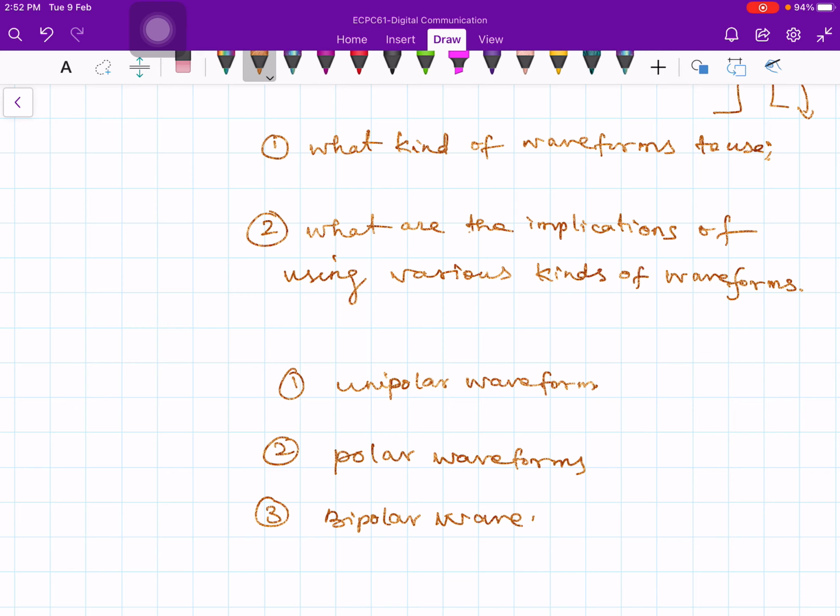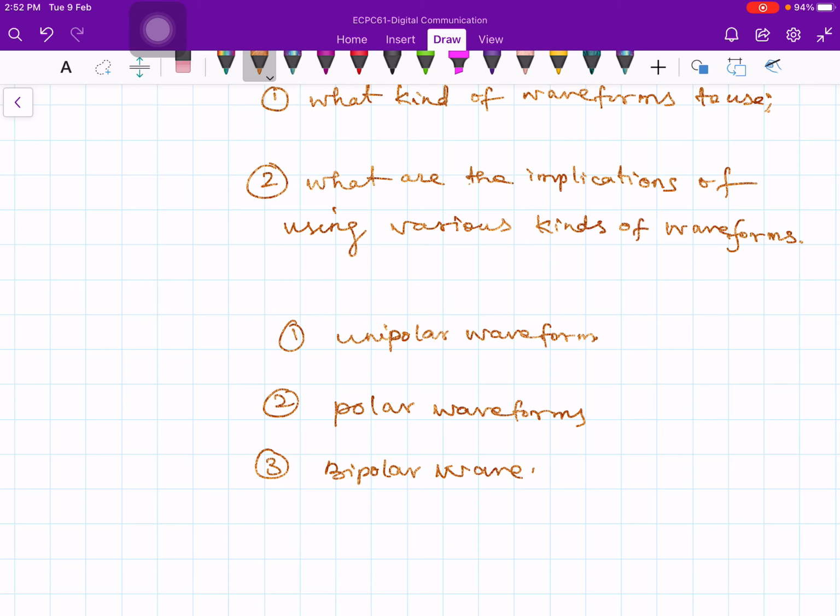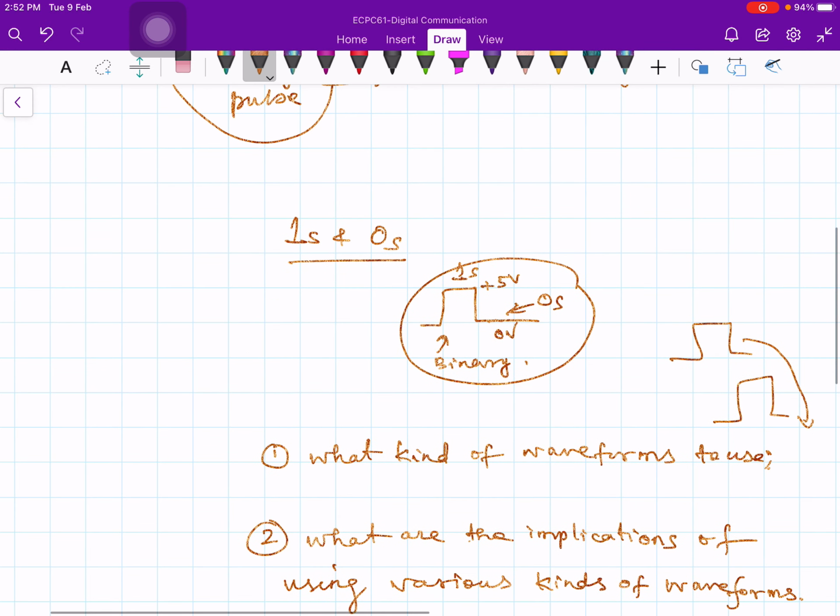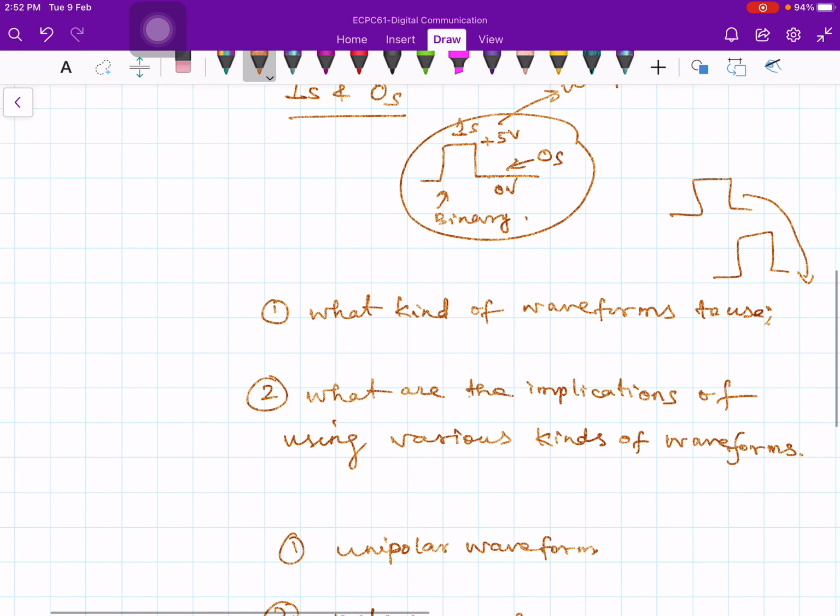A unipolar waveform is one in which the two pulse levels are represented by, let's say, 0 volts and a positive voltage. This is an example of unipolar. You have plus 5 positive voltage and 0 voltage. It has only one voltage level; it doesn't have negative voltage.